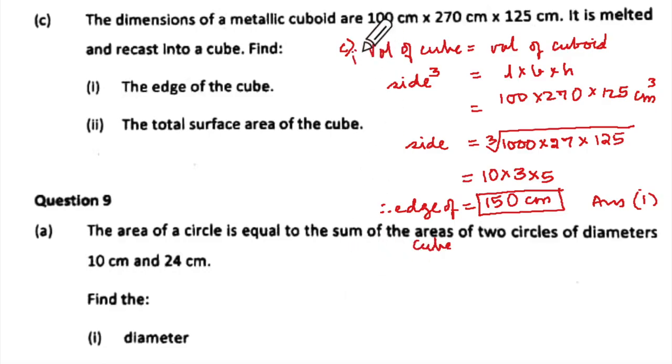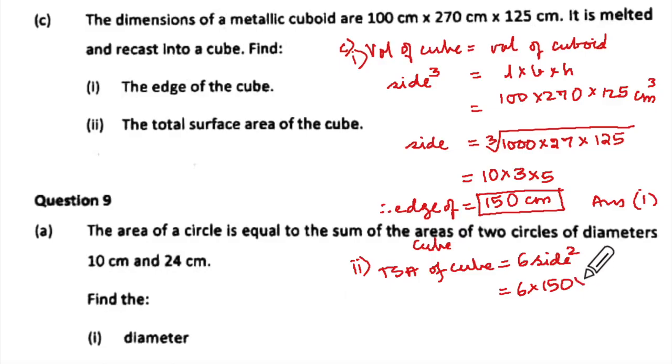So this is your first part, because here we have to now proceed for the full marks. Okay, so now we need a TSA of the cube. TSA of cube, how many surfaces does a cube have? 6. And each one is a square of the side. So 6 into 150 into 150.